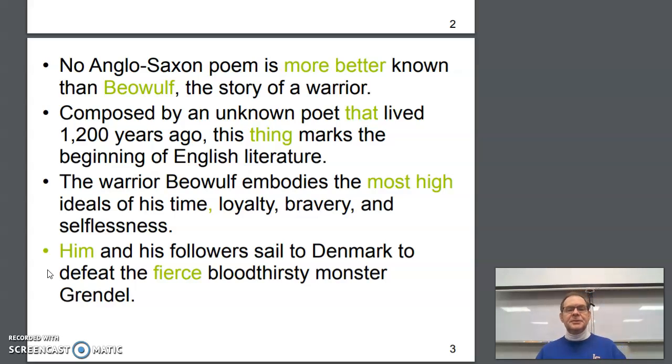fierce, bloodthirsty monster Grendel. Okay, so it's a nominative case or a subject case pronoun as we need. So he and his followers sailed to Denmark to defeat the fierce, comma, bloodthirsty monster Grendel. Now, how do you know there's a comma? If you can say the word "and" between your adjectives, you can use a comma. So let's try it. To defeat the fierce and bloodthirsty monster Grendel. Yes, the word "and" sounds okay.